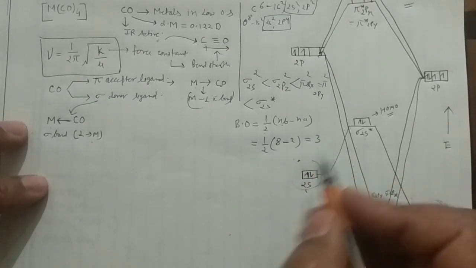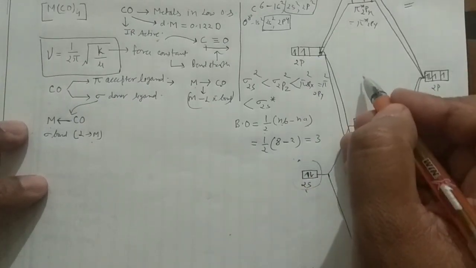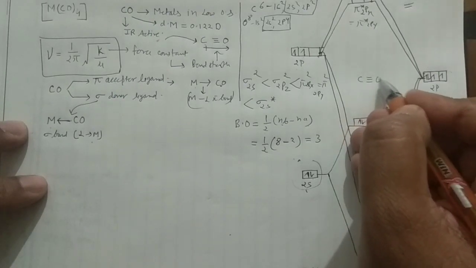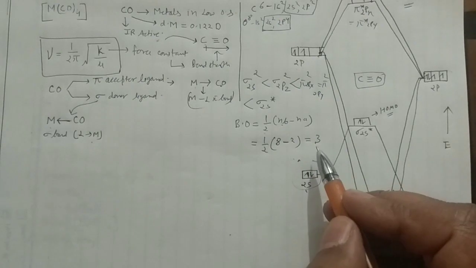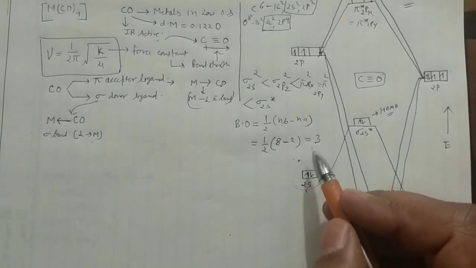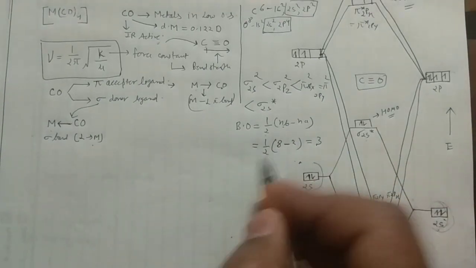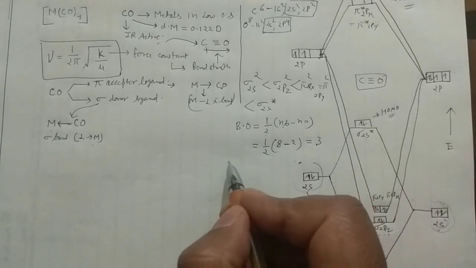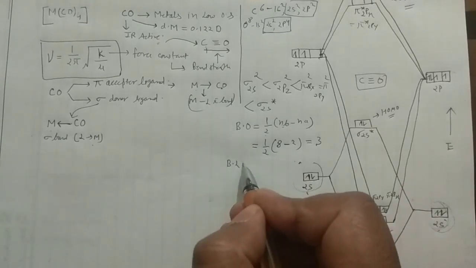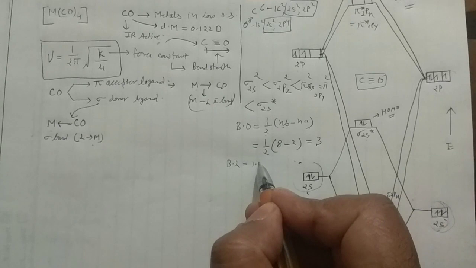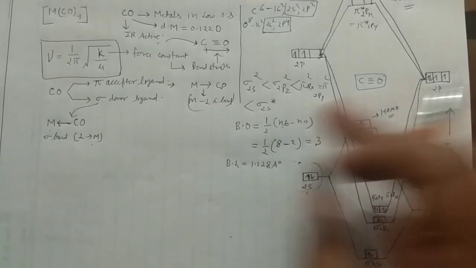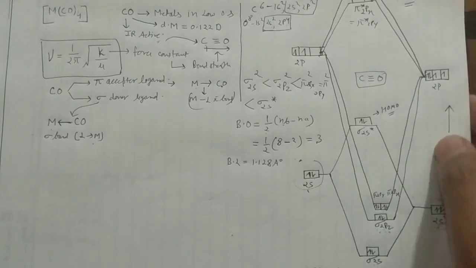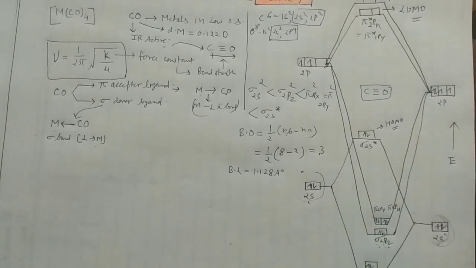So what is the meaning of that? You have carbon triple bond oxygen. That is how it is. And if you want to know the bond length of this one, your bond length would be somewhere around 1.128 angstrom. Okay guys, now from here the important points will come in your exam.